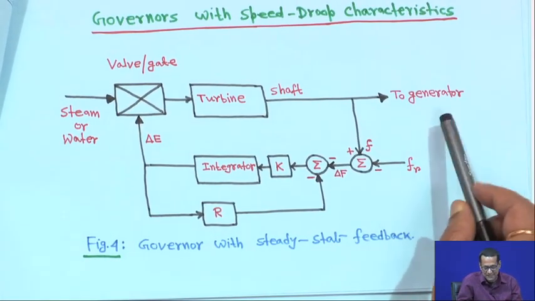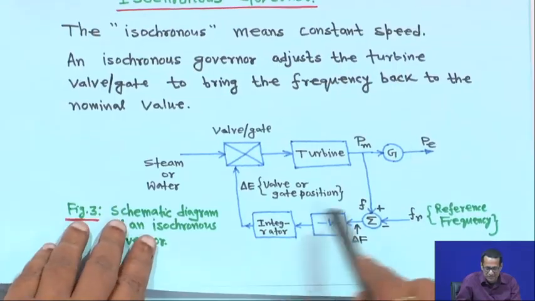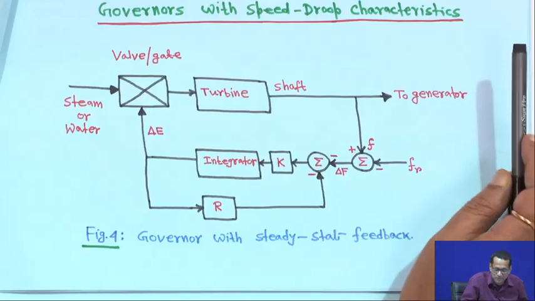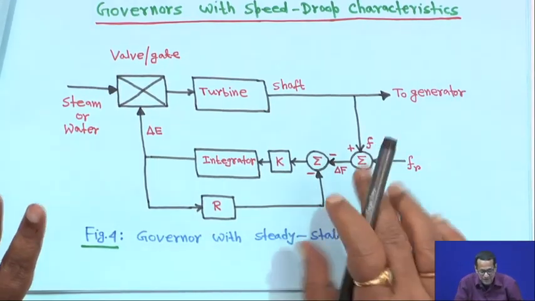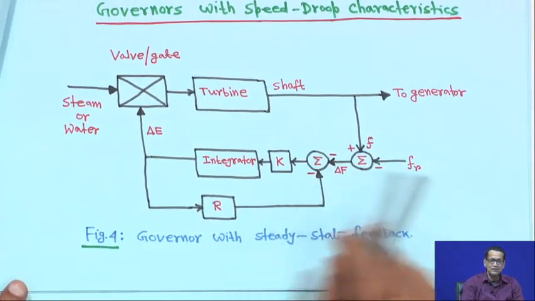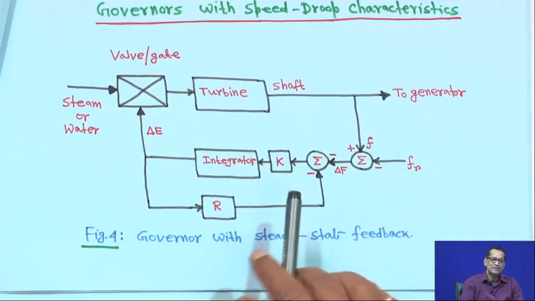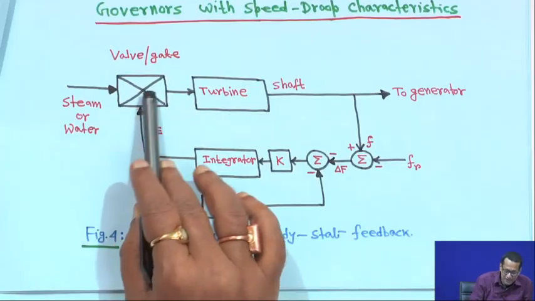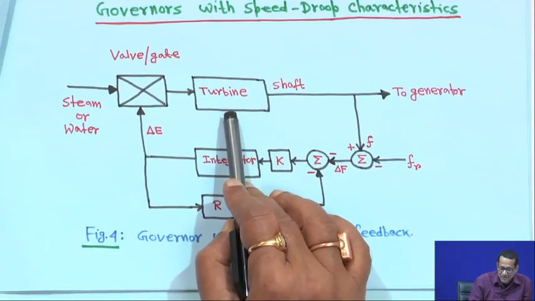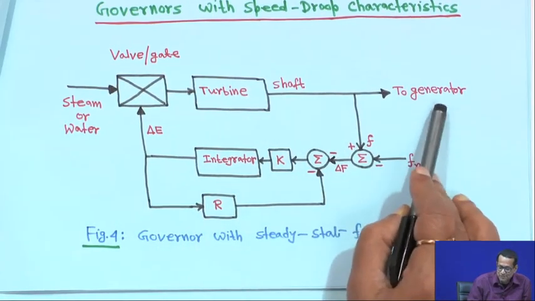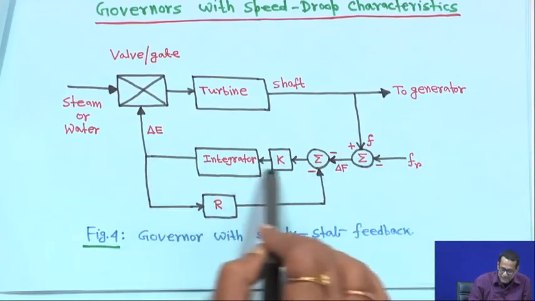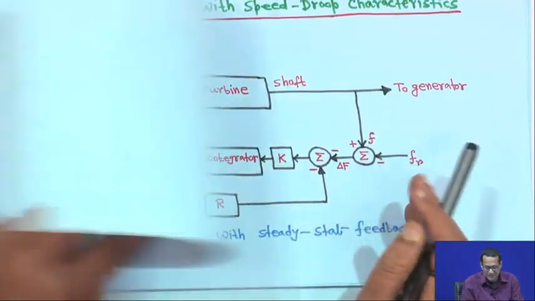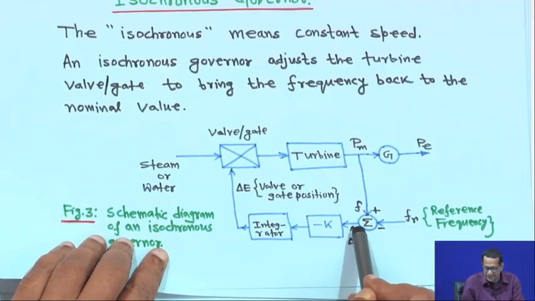Now, governors with speed droop characteristic. We have seen the earlier one, but here we will add a feedback path. This is the same as before: the steam valve or valve gate, the turbine, the shaft, and the connection to the generator as usual. Earlier it was plus minus, but now there is a minus delta F feedback.